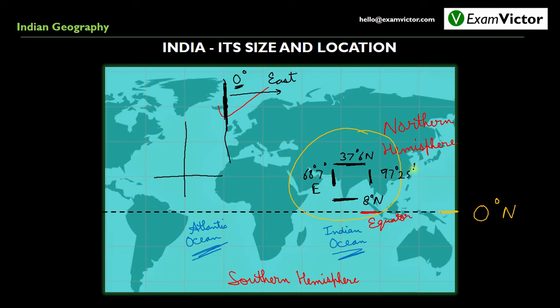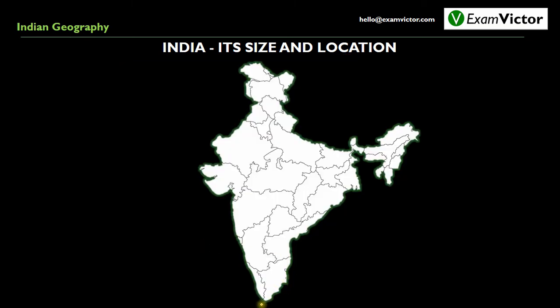So the westernmost part of India is 68 degrees 7 minutes east and the easternmost part of India is 97 degree 25 minutes east. From the exam point of view, it is very important to learn the exact location of India within the parallels of latitudes and within the meridians of longitudes. Now, in order to revise the location of India, we can mark this as 8 degree 4 minute north and this as 37 degree 6 minute north. Both of these are parallels of latitudes. This would be 68 degree 7 minute east and this would be 97 degree 25 minute east.